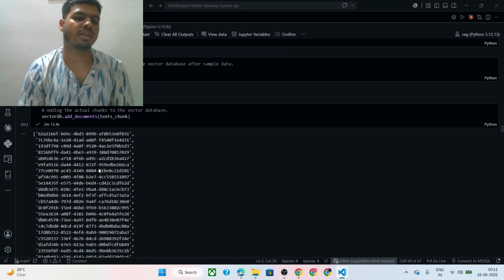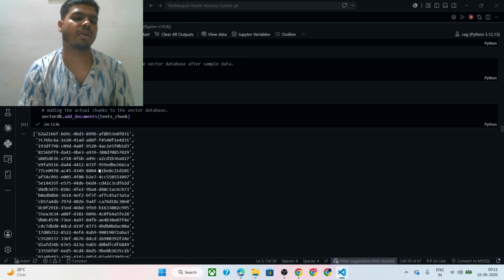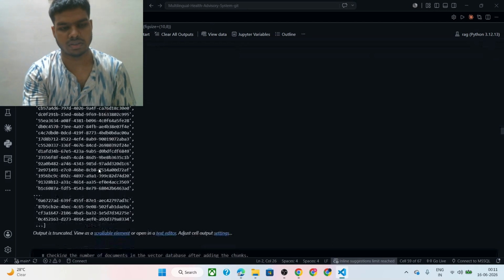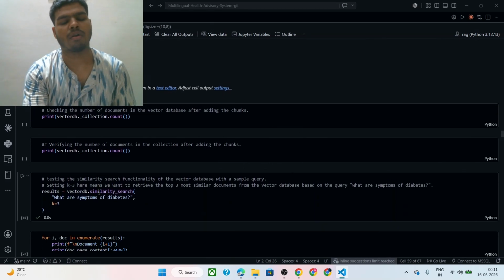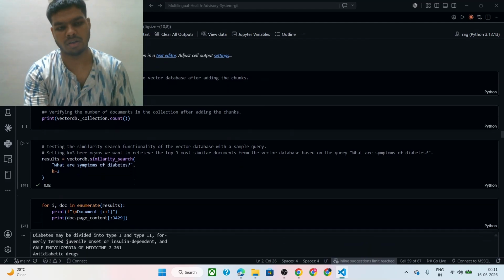As embeddings are high dimensional data, we have converted the text data into high dimensional data, as you can see here. Then we have counted the total number of vector embeddings that we have in our vector database.